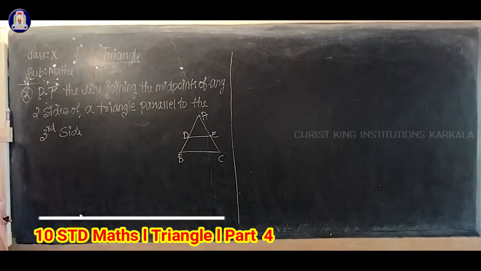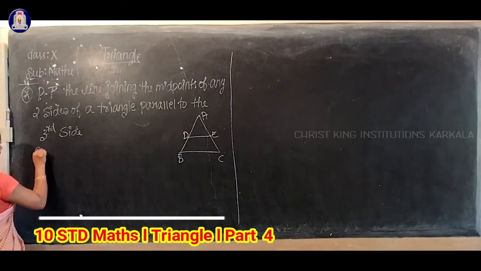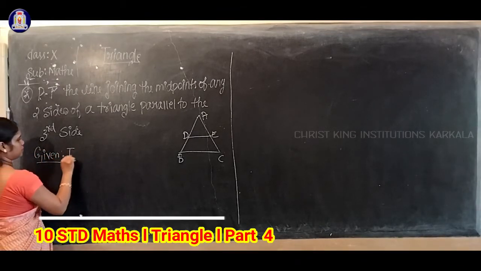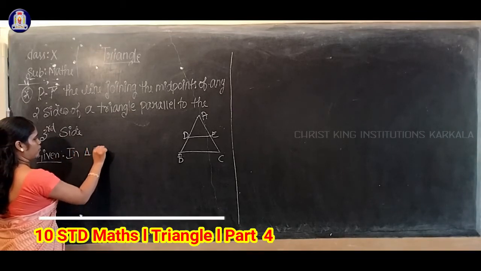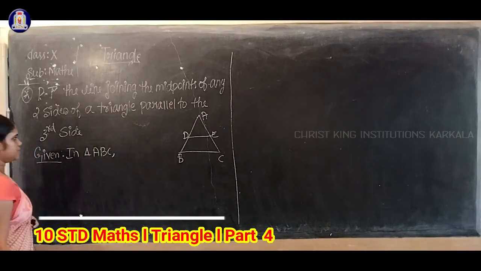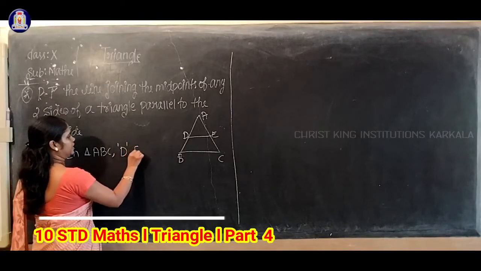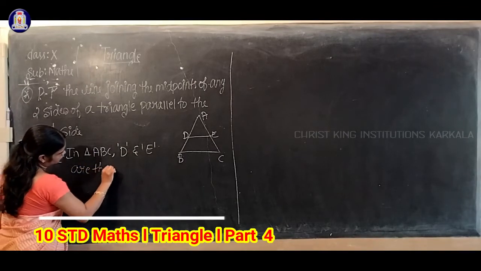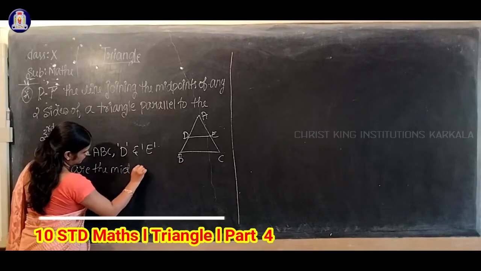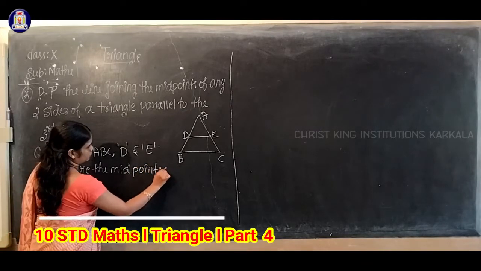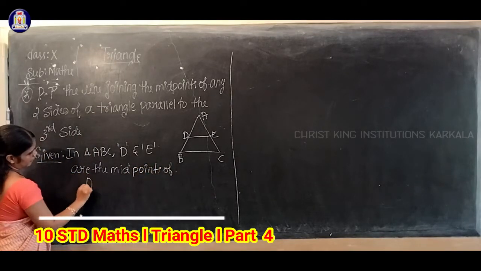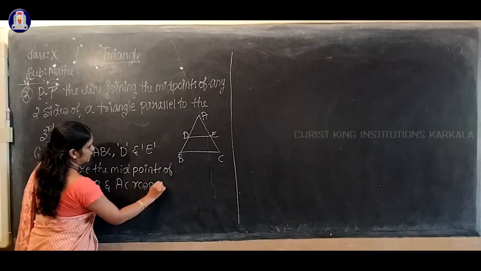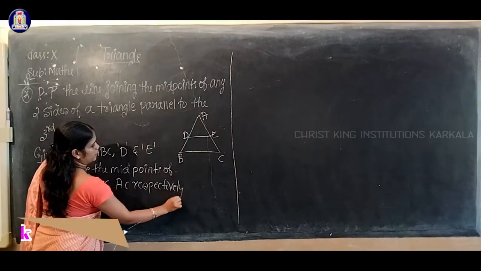Yes. So, given: in triangle ABC, D and E are the midpoints of AB and AC respectively. Understood now?